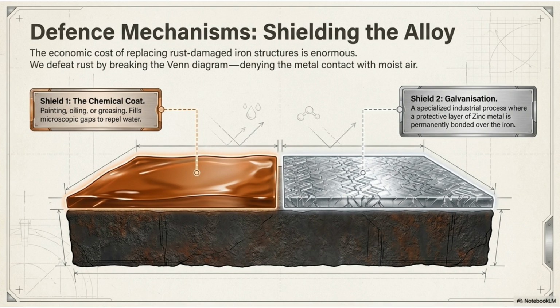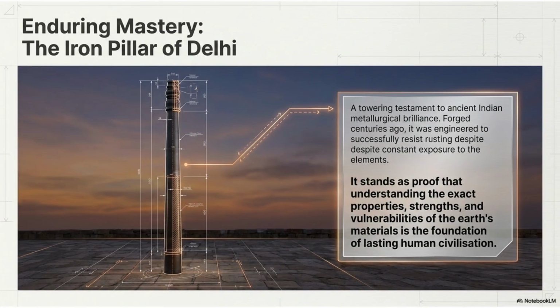Common methods include applying a chemical coat like oil or paint, or using galvanization, which bonds a protective layer of zinc onto the metal. The Iron Pillar of Delhi stands as a testament to ancient metallurgical skill, resisting rust for centuries. It serves as a reminder that understanding the properties of materials is the true foundation of human progress.